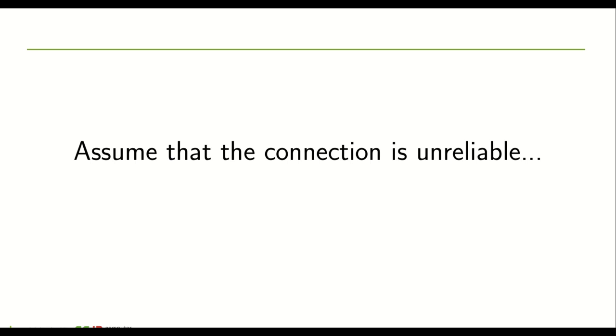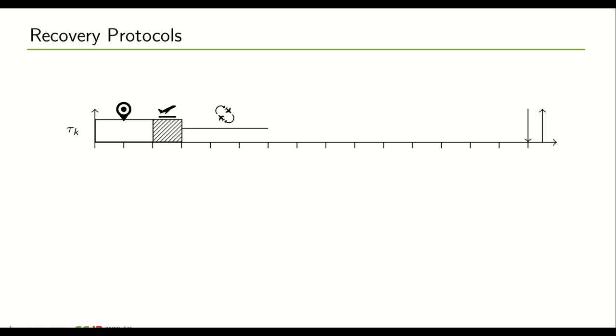Now let's have a look at what happens if a connection is unreliable. If we offload a task, we expect a response from the server until a pre-specified point in time. If this is not received, we know that something went wrong, which is very likely to be a connection issue. So at this point in time, which we call T down, the system needs to adapt its behavior in a so-called behavior switch, which needs to follow a pre-specified protocol.